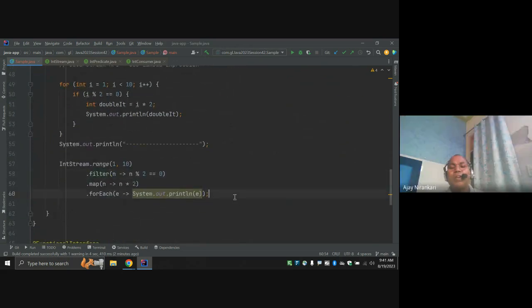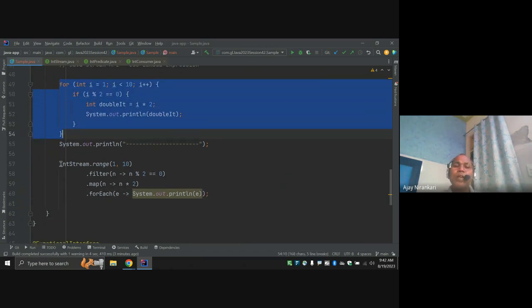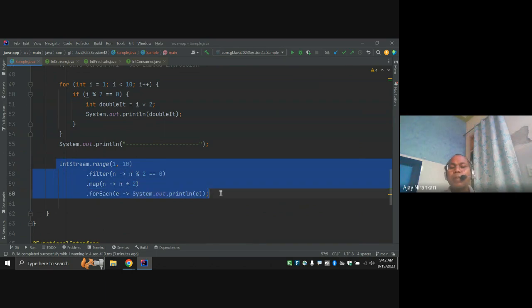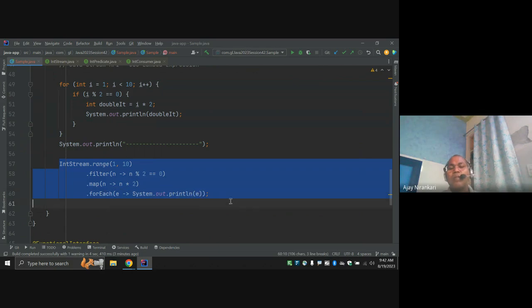Okay. So I am here trying to say, don't go deep. I'll explain one by one, different classes. This is the one way to write Java code using the Java stream and lambda function. It looks something more readable, you can say. Here we have a number range from 1 to 10.